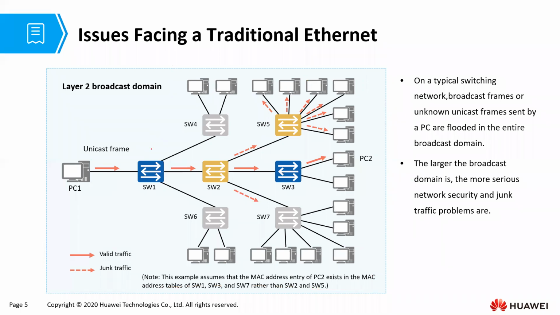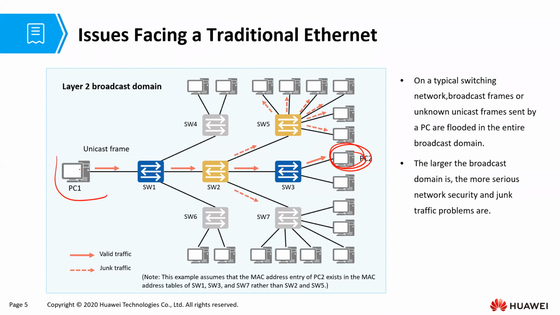Now, in this case, we are assuming switch 1's MAC address table has the entry for PC2, so switch 1 will forward it only there. We are assuming switch 2 does not have the entry for PC2 in its MAC address table, and so it will flood the frame out of all the interfaces. Switch 3 has it, so it will forward the frame to only PC2. But switch 5 does not have it, so it floods out the frame. Look at all this traffic in our network for just a frame that is destined for PC2.